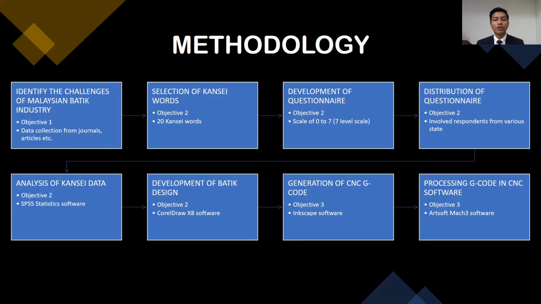Next, the development of batik design in Objective 2, and we use CorelDRAW X8 software in this process. And then the generation of CNC G-code in Objective 3. The software used is Inkscape software. And lastly, the processing of G-code in CNC software in Objective 3. And we use ArtSoft Mark III software.